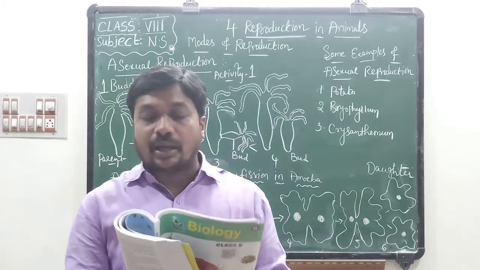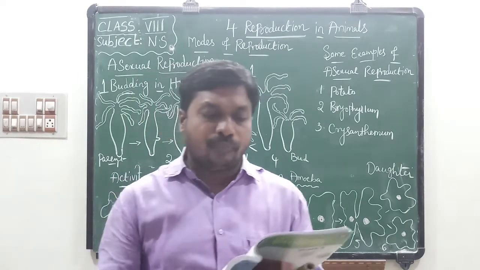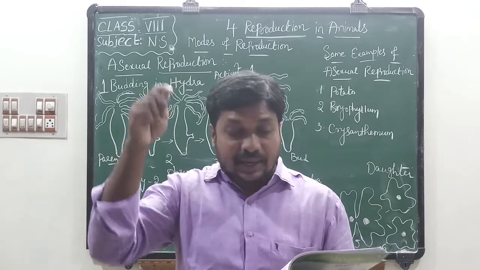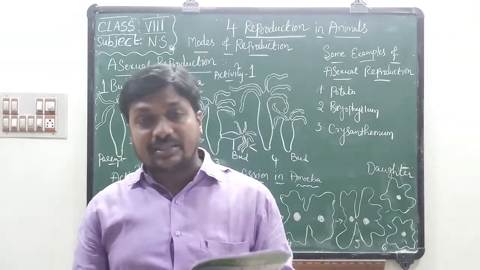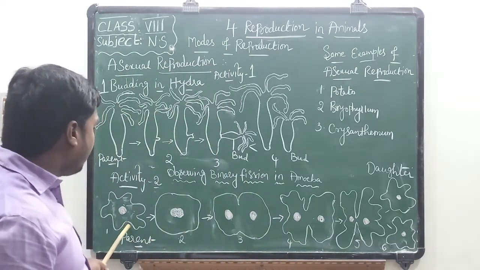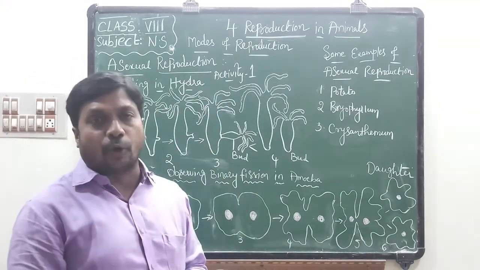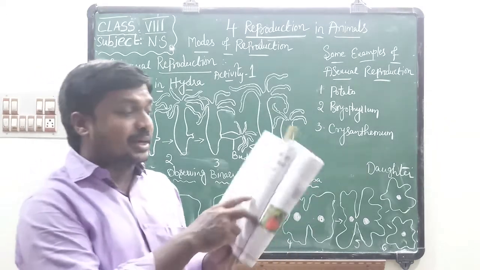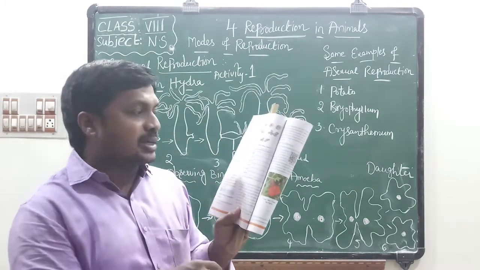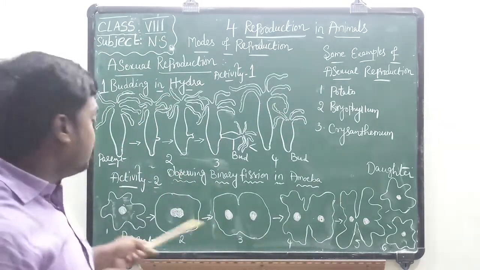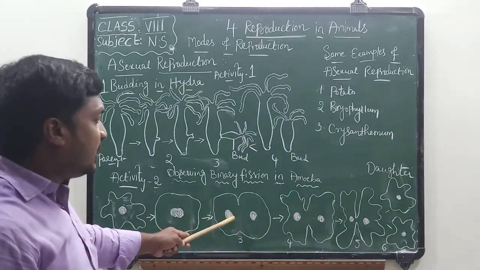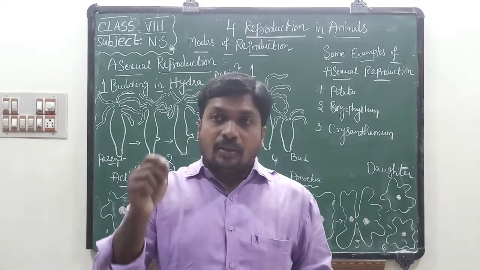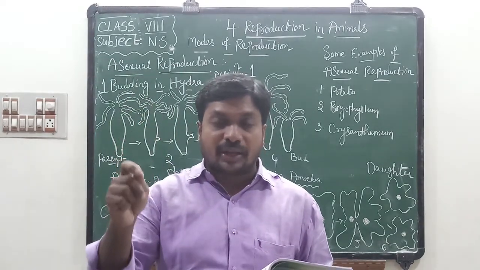Changes in the nucleus or body structure. They gave this heading to you. The serial numbers of the columns will be first, second, third, fourth, fifth, sixth. What you observed in the first diagram is very important from the exam point of view. In previous exams, one time they gave this table and below it they asked questions. What changes you observed in the first diagram, second diagram, third diagram, fourth diagram, fifth diagram and sixth diagram. First, what change you noticed in the first diagram.